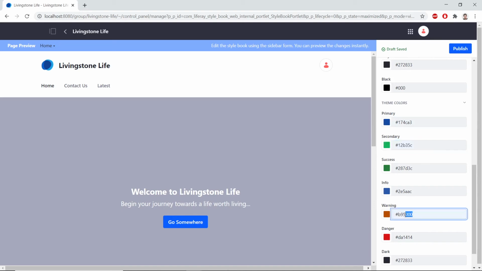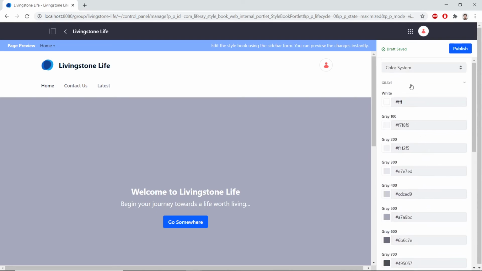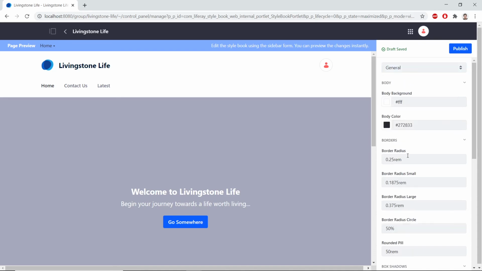For warning, for dark. And we'll also change the border radius, which we can find by opening the dropdown at the top to general. And for border radius, we'll change it from 0.25 to 0.50 rem.